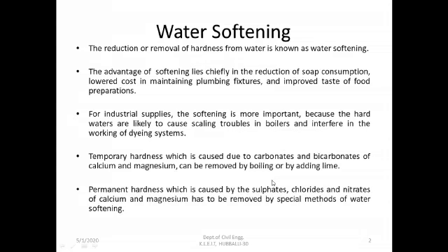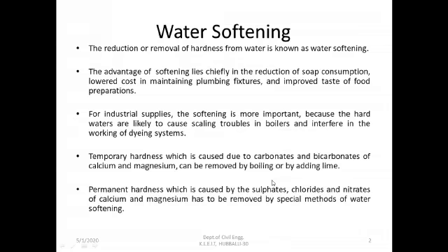then it leads to several problems, such as more consumption of soap, impaired taste of food, and maintenance problems in plumbing fixtures. As far as industries are concerned, it depends on the different processes they carry out.